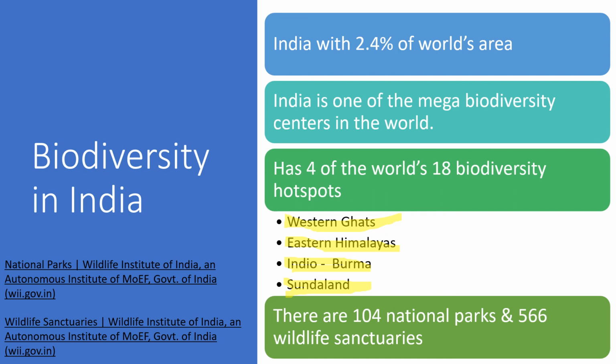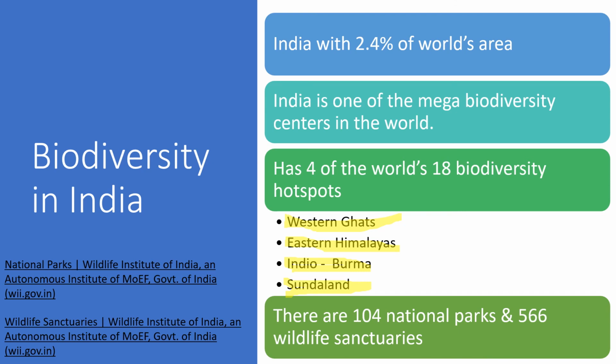Then the Indo-Burma area. Burma was earlier called the country Myanmar. Indo-Burma means the northeast states and near those northeast states, Myanmar, all these locations are there, right? So that area is called the Indo-Burma area, and it also has more biodiversity, meaning more creatures are living in that area. And the last one is located near the Andaman Nicobar Islands. So there are four biodiversity hotspots identified in total.